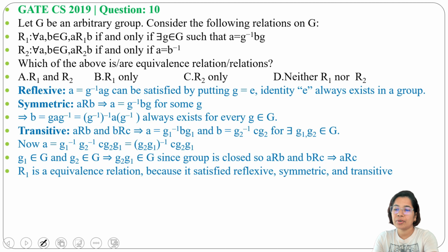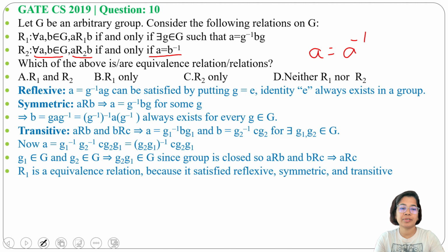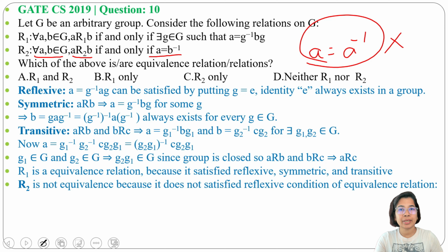Next check R2. For all A, B belongs to G, A R2 B if and only if A equals B inverse. So for an equivalence relation, we'll check reflexive, symmetric and transitive. First we'll check reflexive. If A is related to A, meaning A equals A inverse, that is true if A is the identity. Except for the identity, for others it may not be true. Always A is not equal to A inverse, hence it is not reflexive. R2 is not an equivalence relation because it doesn't satisfy the reflexive condition.